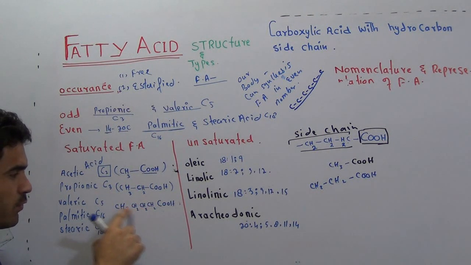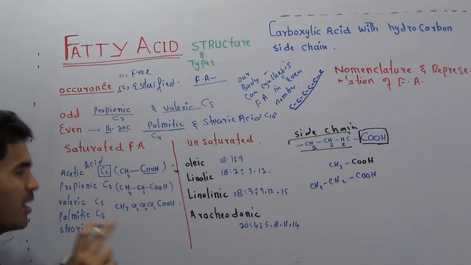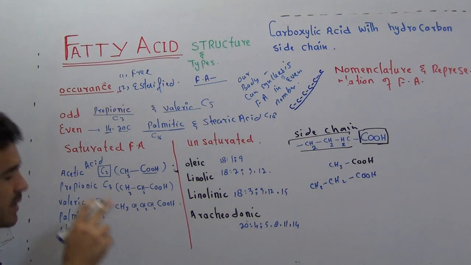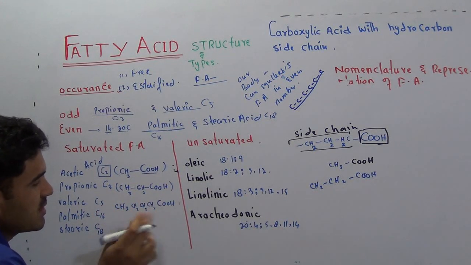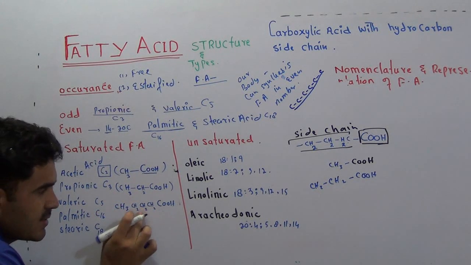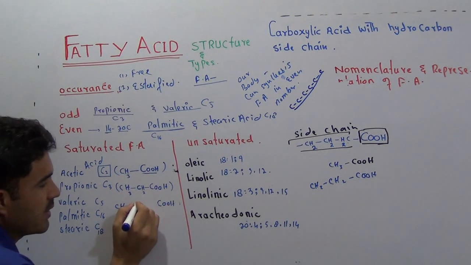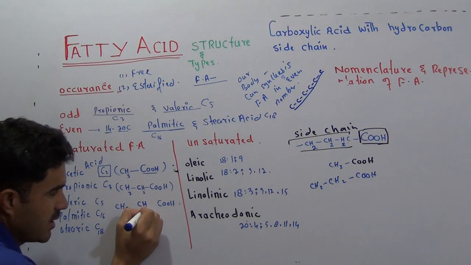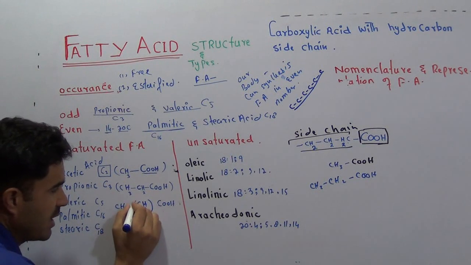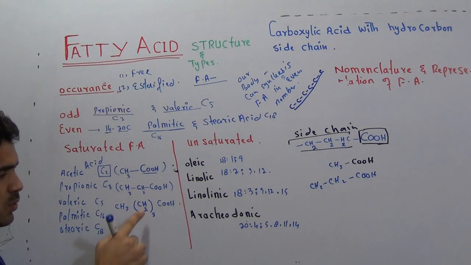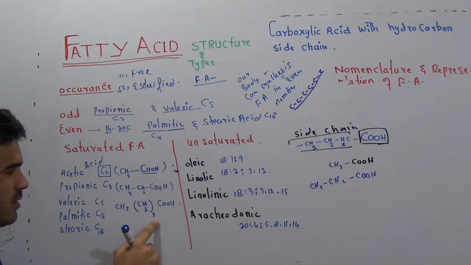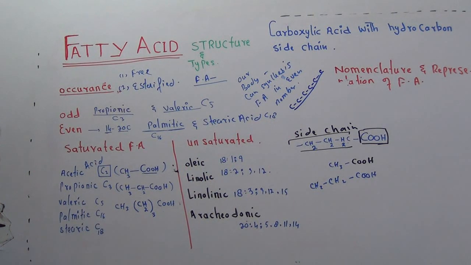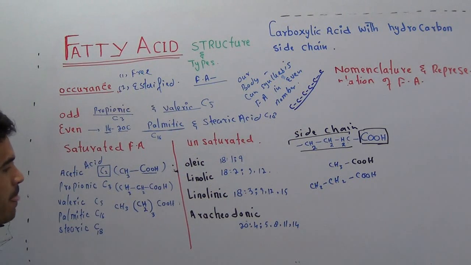Now 1 2 3 4 5, it's fine, we're done. But in order to write the structure in a simpler form, we can add 1 CH2 here, write a bracket and write 3 here. So 3 times CH2. Now it is again the same, 3, 4 and 5. So this is the structure of valeric acid.